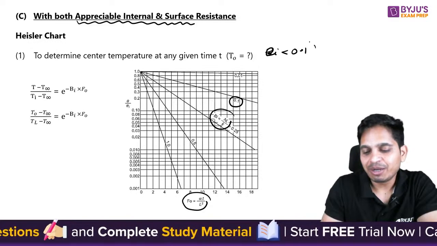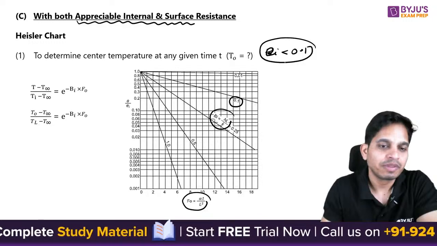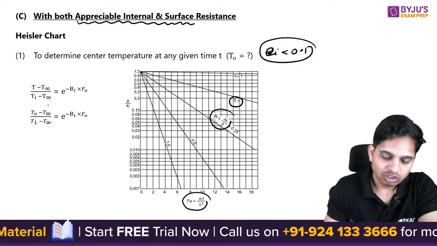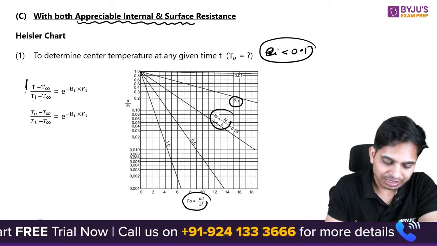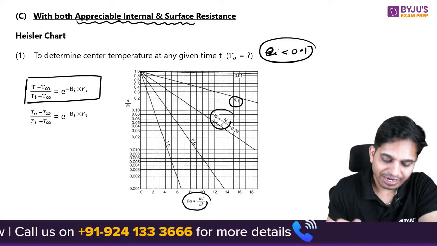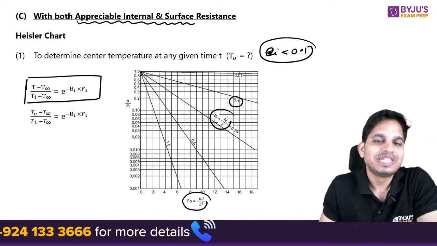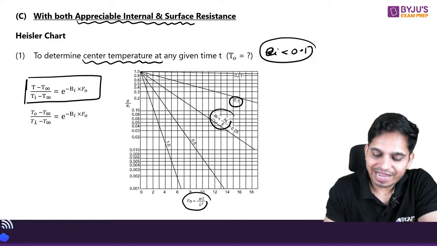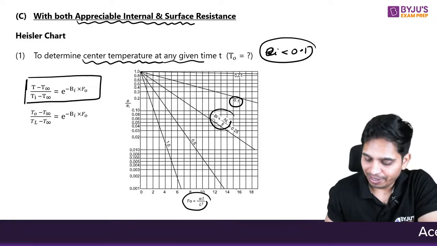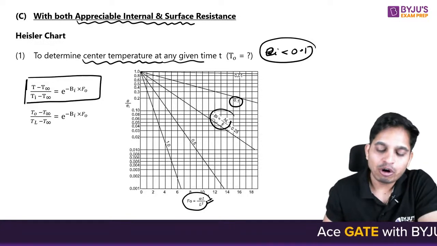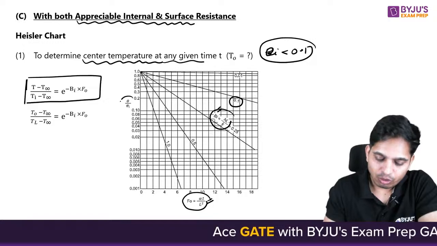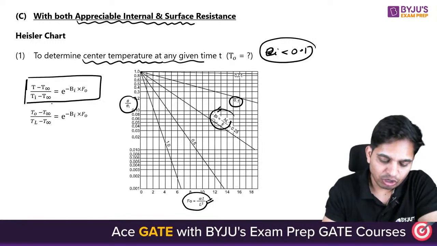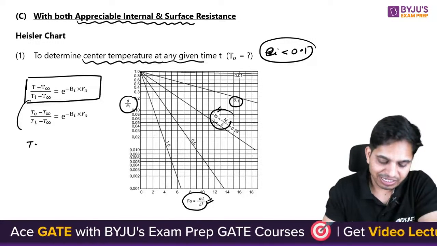That means lumped heat capacity is not valid. You can use this equation and find out the center temperature at any given time. Time will be given, you can find out Fourier number, Biot number, substitute it here and find out temperature at any location.